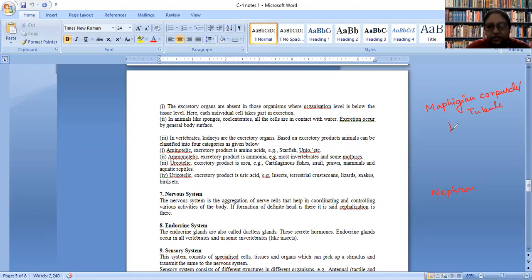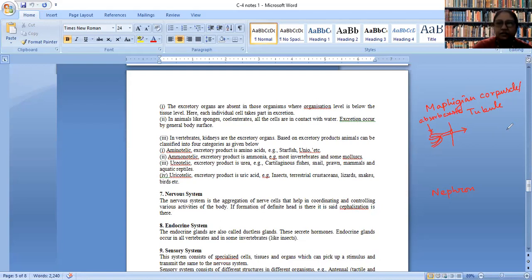In certain animals, in the body wall, they have pores, and these pores are expanded inside in a pipe which has extensions like this. These extensions are responsible to absorb waste, and then this waste can be thrown out of the body via these pores.